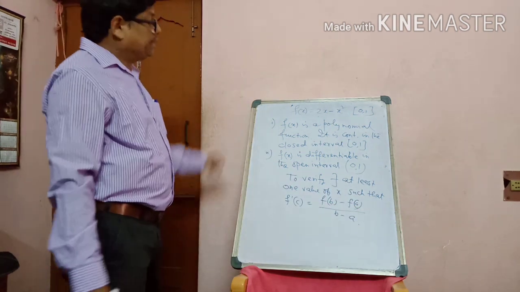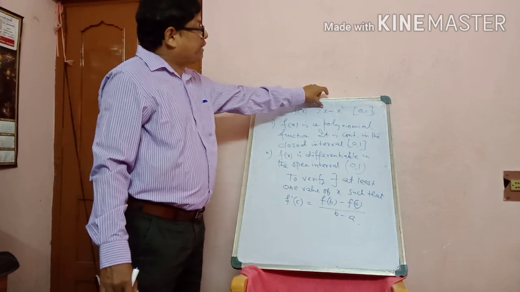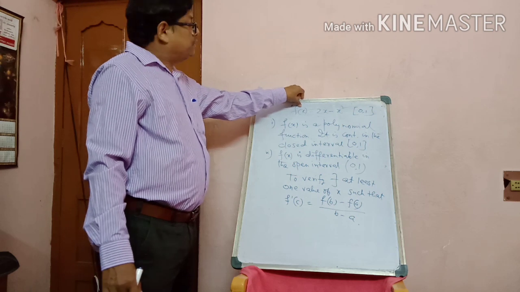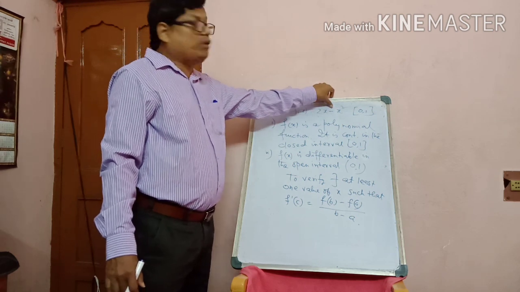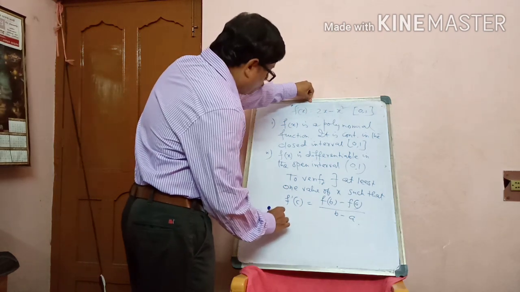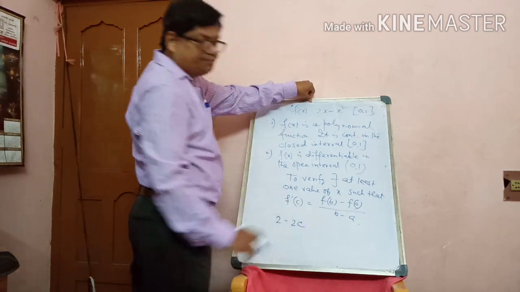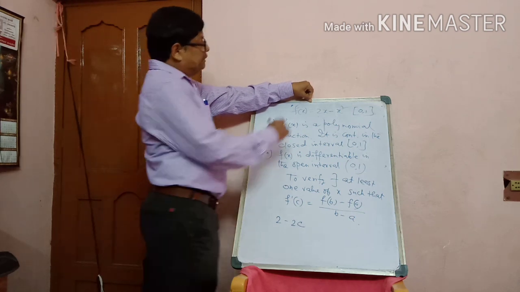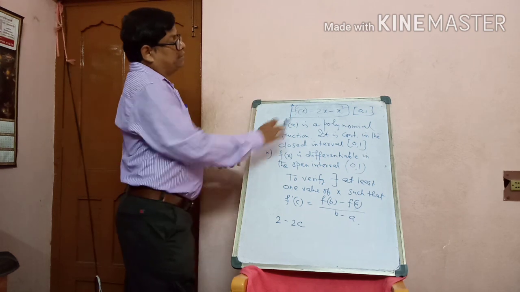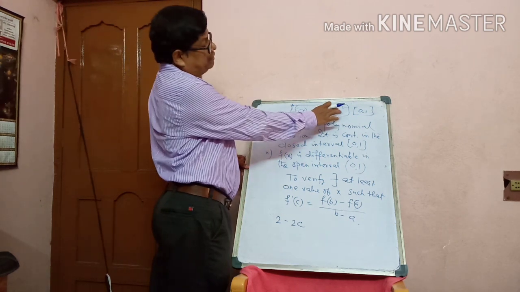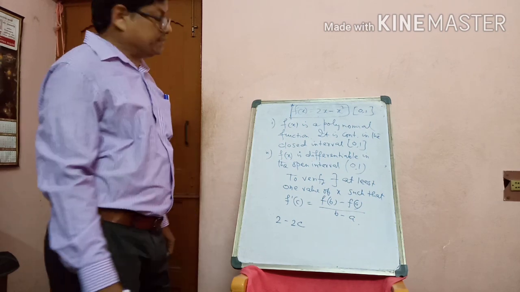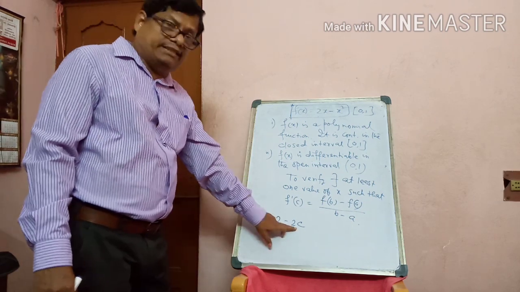Now see, f(x) is 2x minus x square. So f'(x) is 2 minus 2x. So f'(c) is 2 minus 2c. Since f(x) is given, f'(x) is 2 minus 2x. So 2 minus 2c equals,